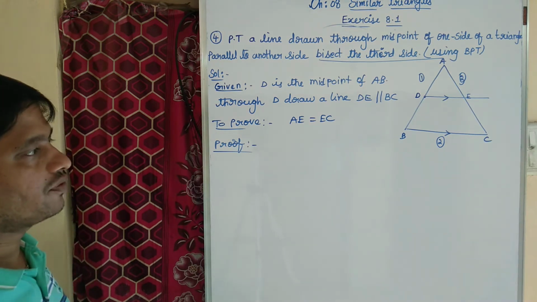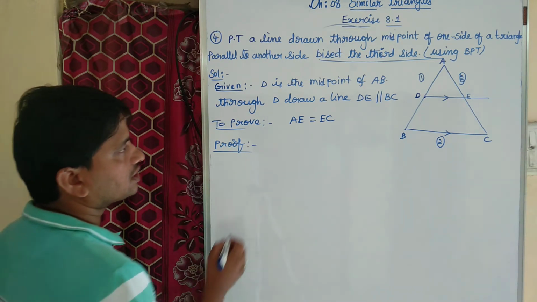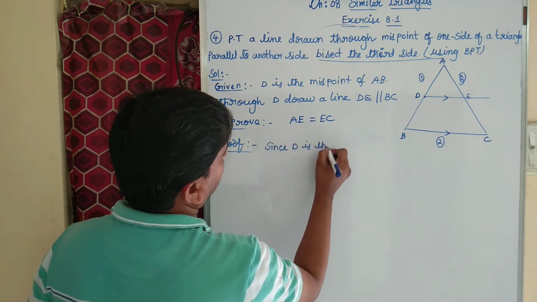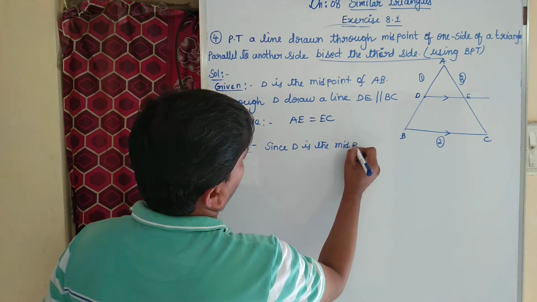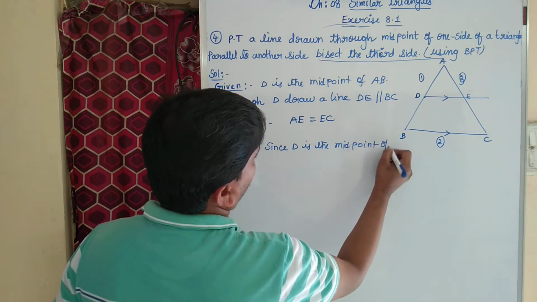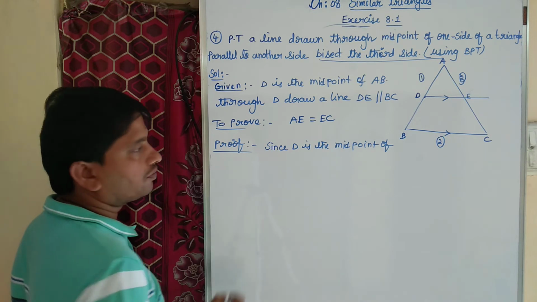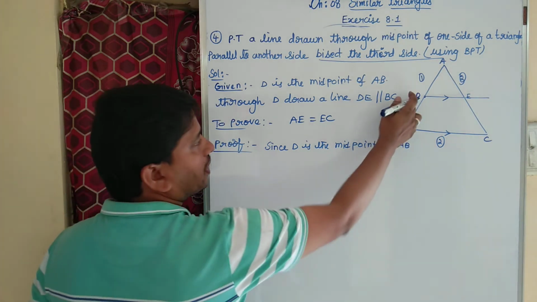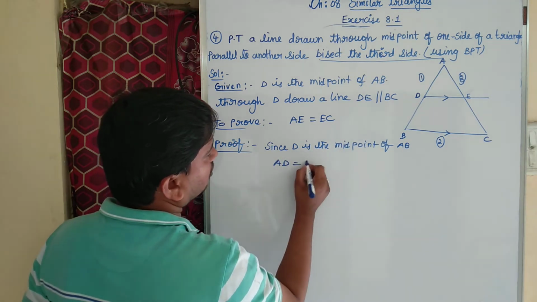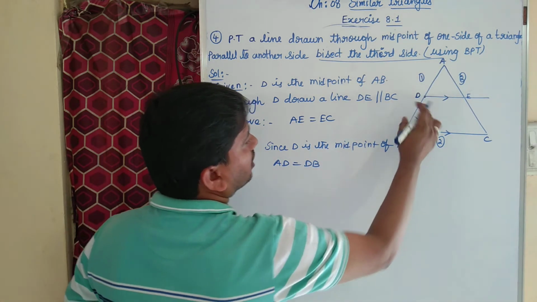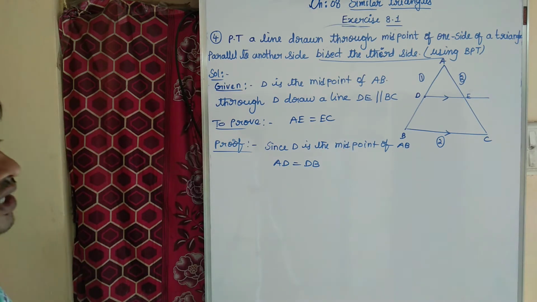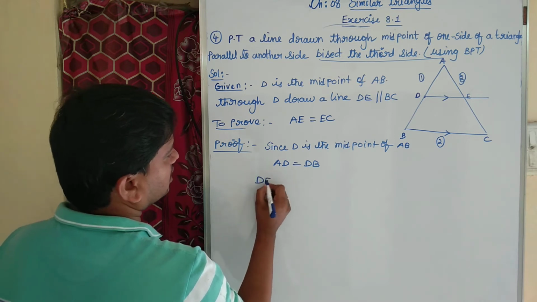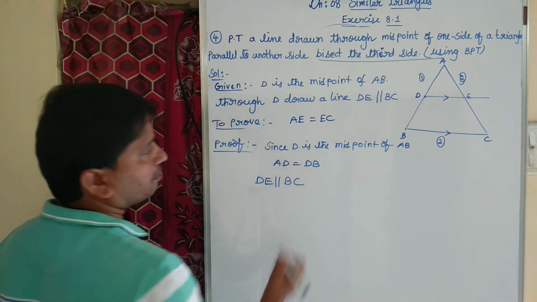Since D is the midpoint of AB, I can say that AD equal to DB. I mean, the length of AD and the length of DB are equal. And the second one, given: DE is parallel to BC.